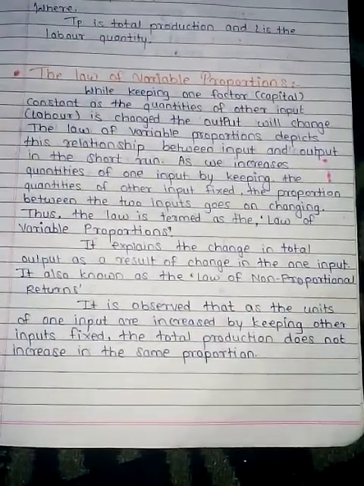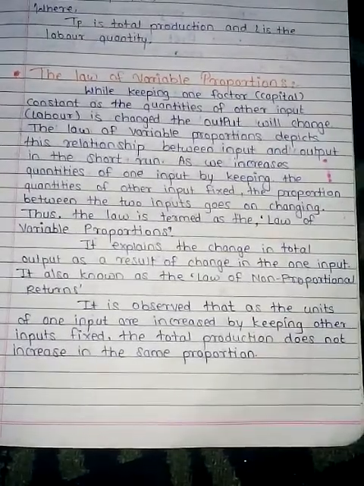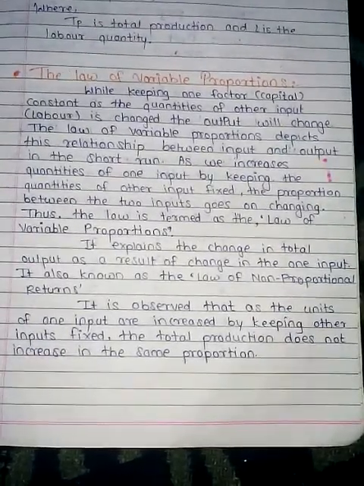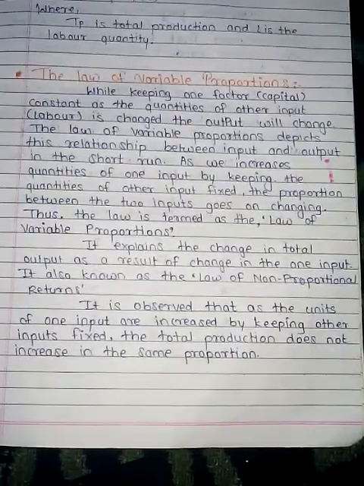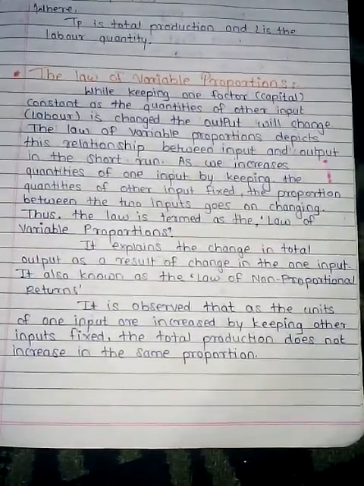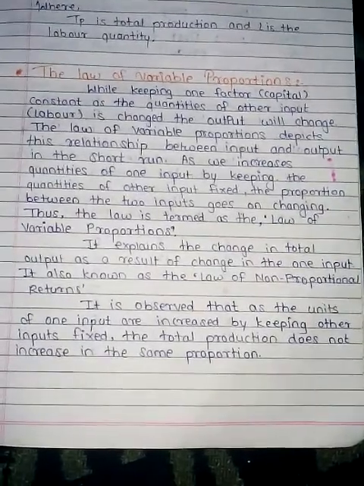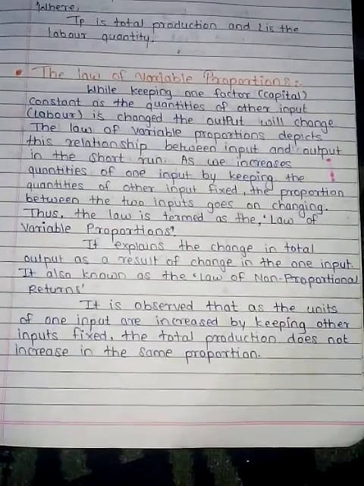So in the short run, other factors of production remain constant, and only one factor of production, that is labor, increases. When labor increases, we have to see what actually happens in production.